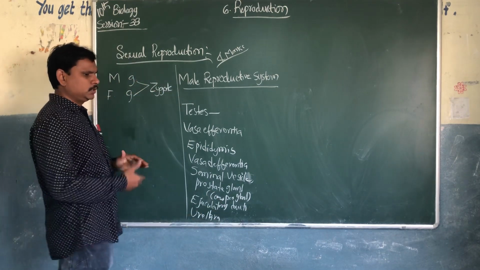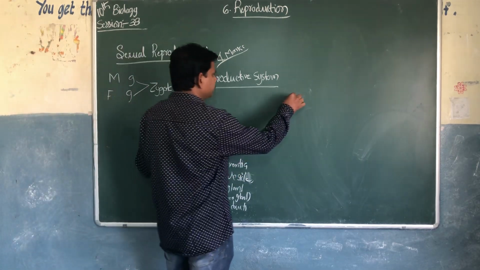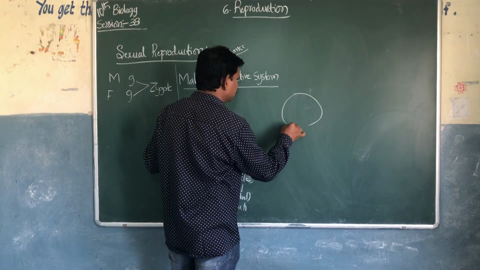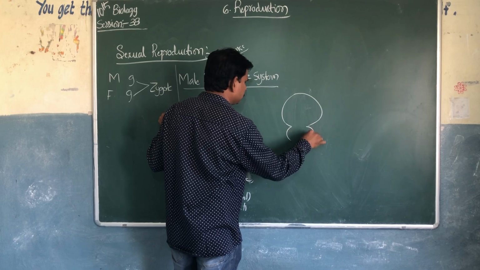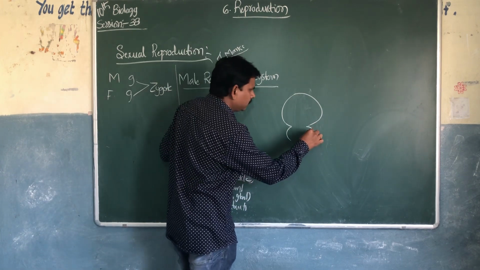This one is urethra. Now a simple diagram of the male reproductive system.